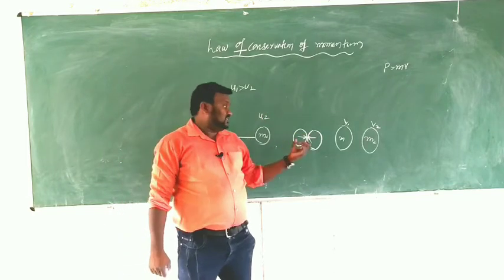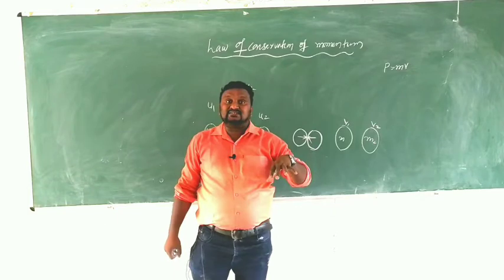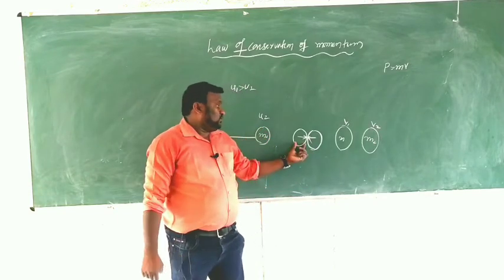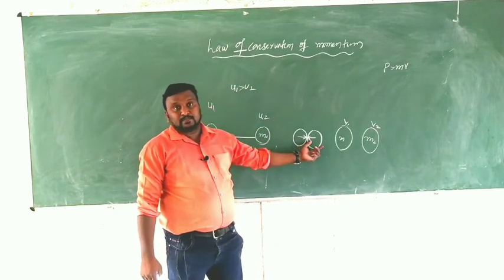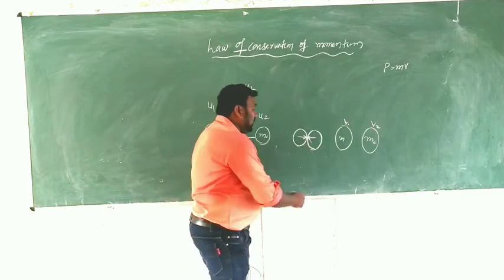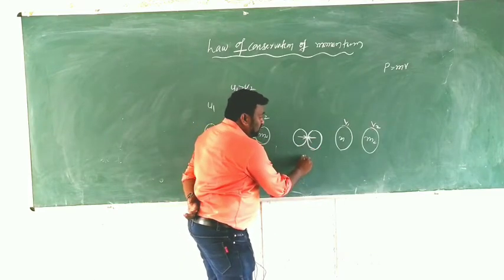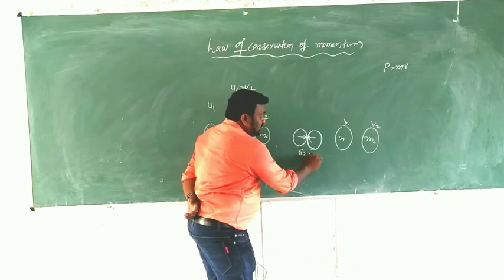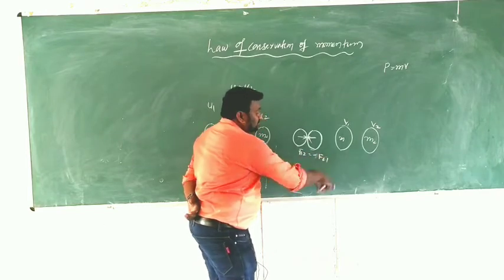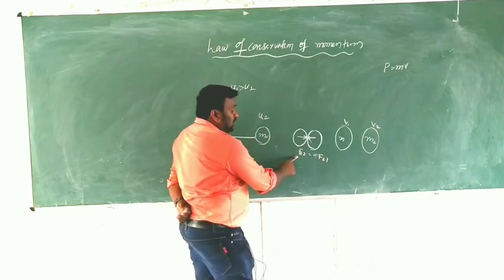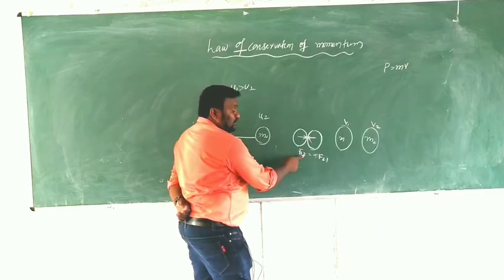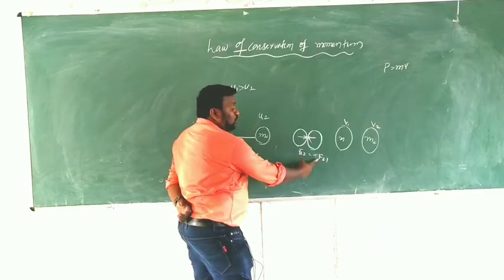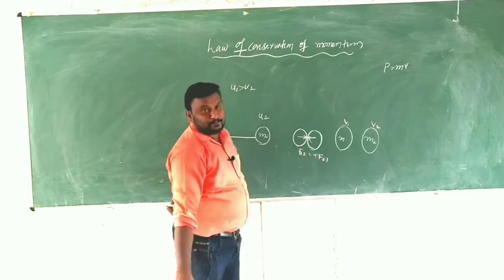I explained this in the Newton's third law examples. Here I am writing F12 is equal to minus F21. F12 means force on the first body by the second body. F21 means force on the second body by the first body.